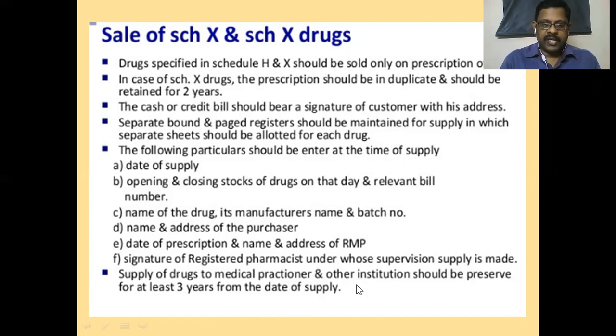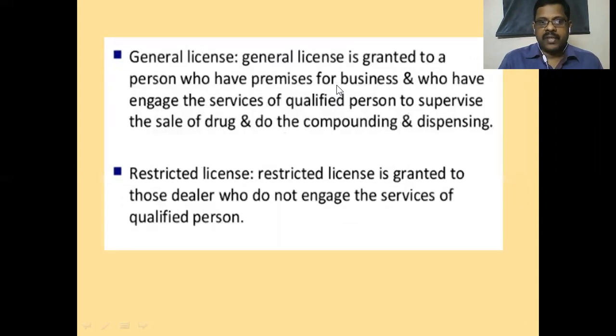Records of supply of drugs to a medical practitioner and other institutions should be preserved for at least 3 years from the date of supply. Related documents should be preserved for a minimum of 3 years. General license: a general license is granted to a person who has premises for business and who has engaged the service of a qualified person to supervise the sale of drugs and do the compounding and dispensing. So for a general pharmacy, the license is given on the basis of the pharmacist who is working there and the facilities present there.